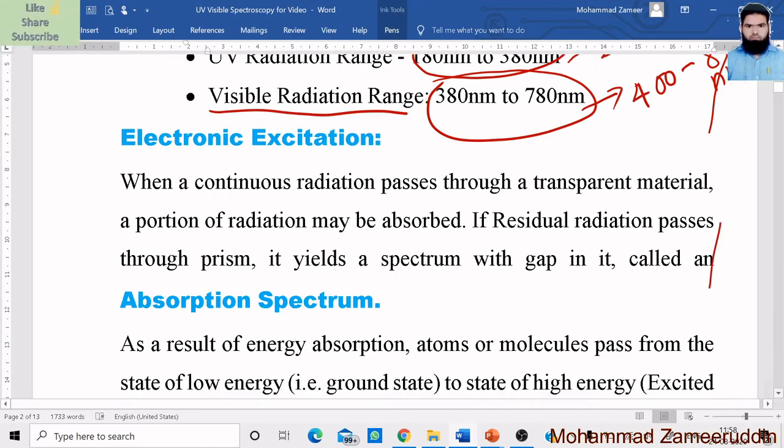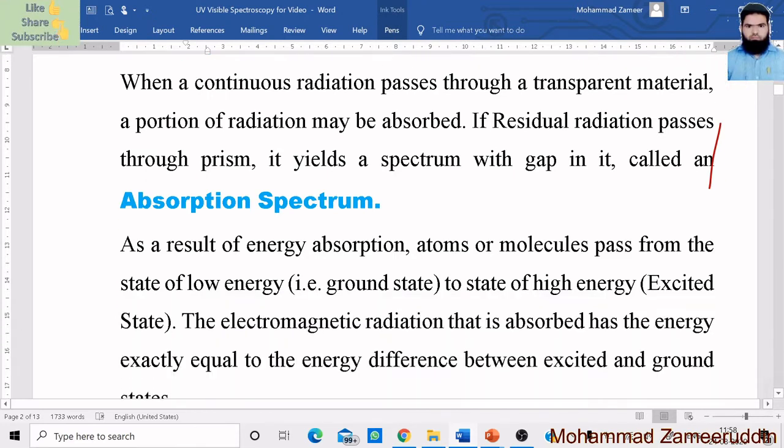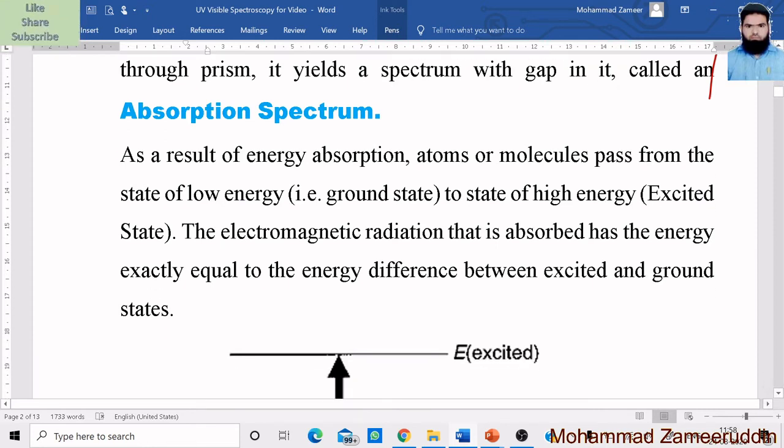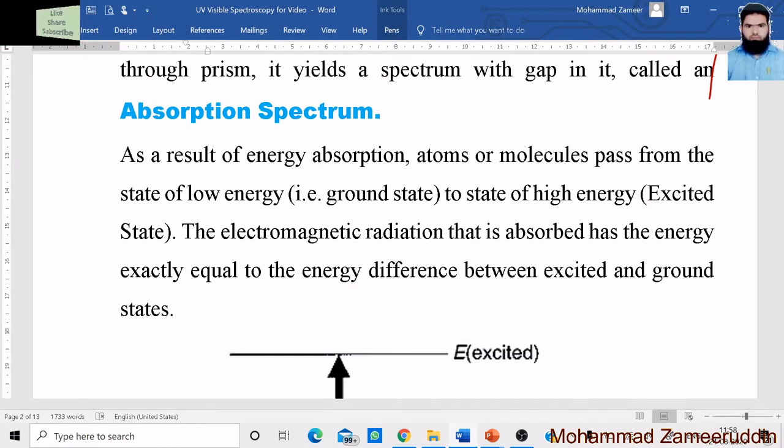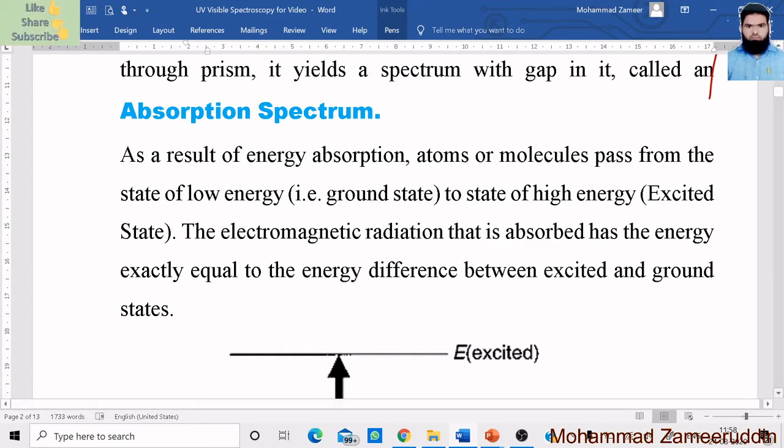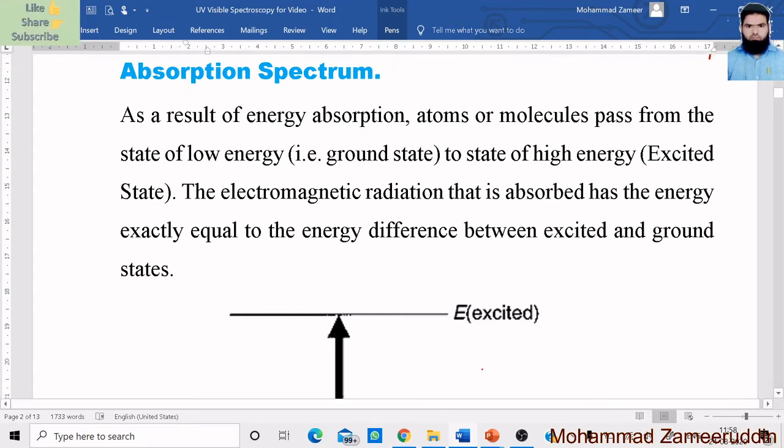Now what happens in the atom? As a result of energy absorption, atoms or molecules pass from a state of low energy, that is the ground state, to a state of high energy, that is the excited state. When electrons exist in their valence shell, they are in a ground state, a low energy or stable state.